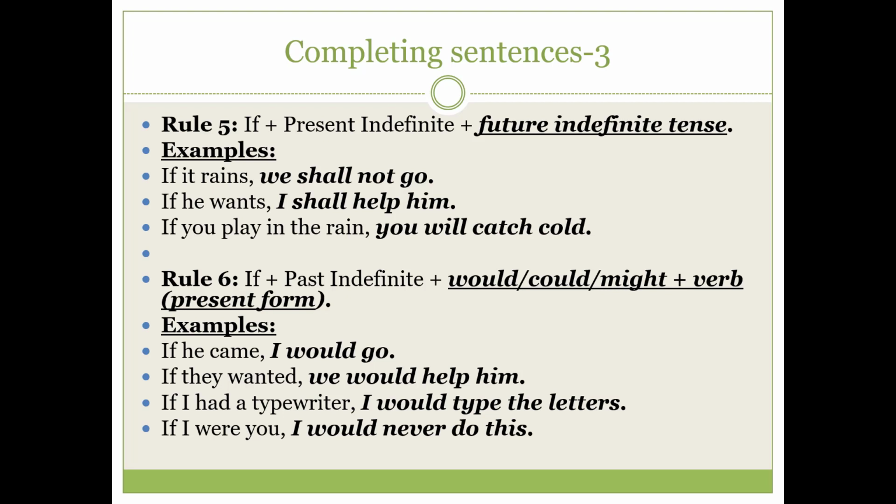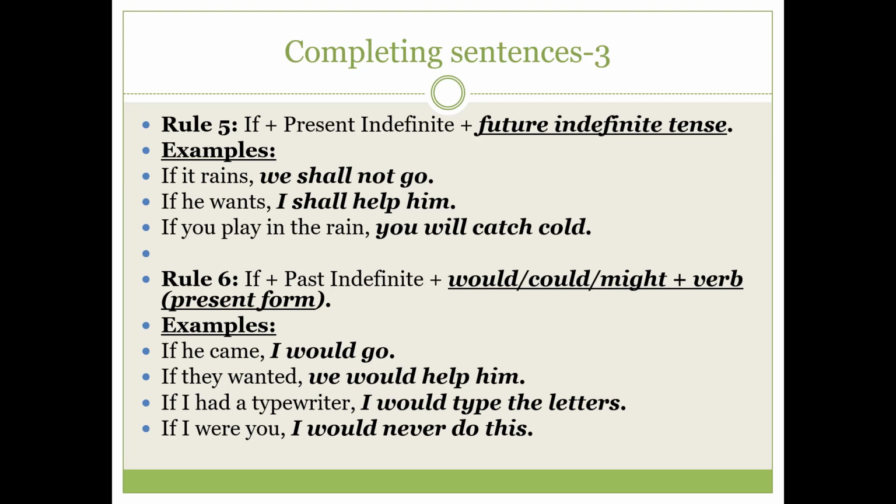Then if you find "if" in the beginning, and then after "if" you find past indefinite tense, then in the main clause you have to use would, could, or might, any one, and then the present form of the verb. Remember, after would, could, or might, we use the present form of the verb.